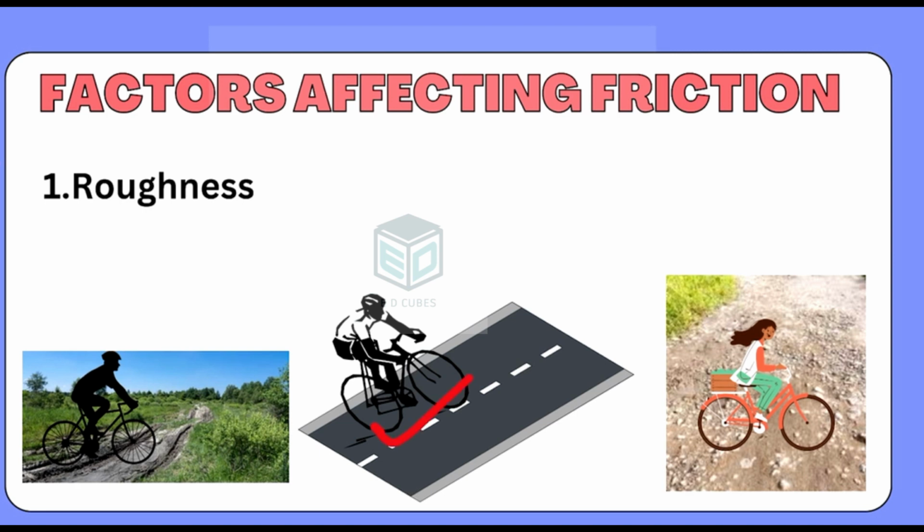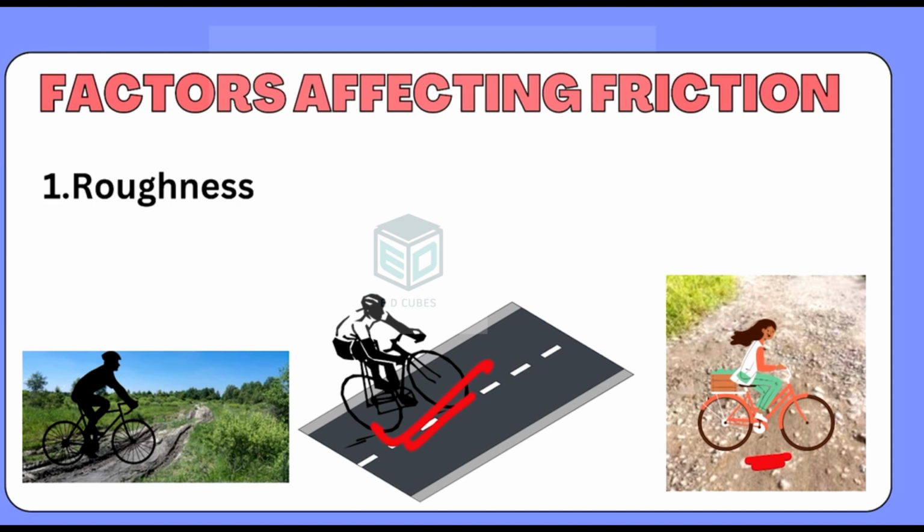But here, it is very easy for the rider to ride the cycle because the surface in contact between the cycle tire and the road is very smooth. Whereas in the third picture, it is again going to be very difficult for the girl to ride the bicycle on the uneven road because the surface is not smooth, so it will cause more friction.